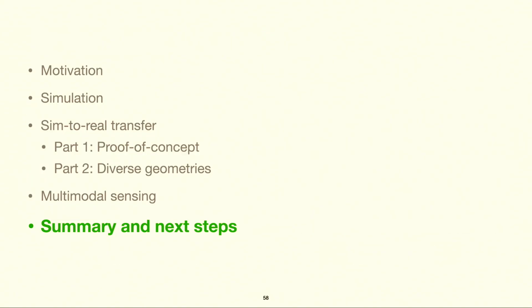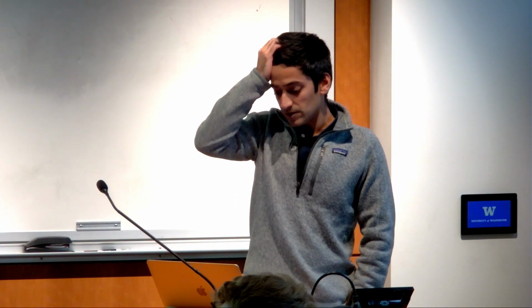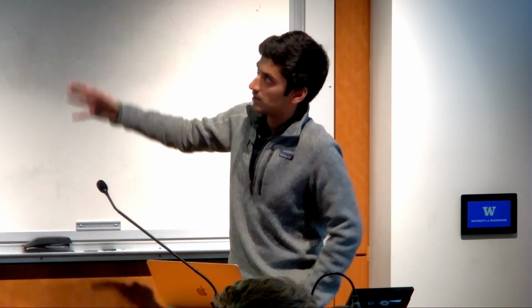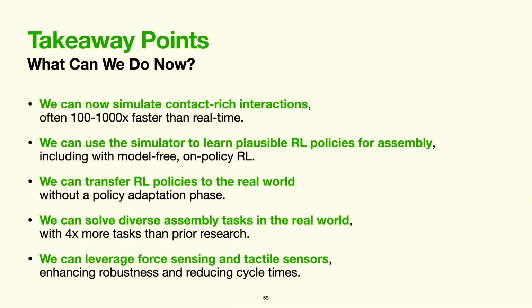So now we'll briefly summarize the takeaways and limitations from this series of work, and I'd like to mention some next steps that we have in mind. So, as mentioned before, we can simulate contact-rich interactions. We can use the simulator to learn plausible policies. We can transfer these policies to the real world. We can solve a more diverse set of assembly tasks, although there are so many assembly tasks left to be solved. And we can leverage force sensing and tactile sensors.